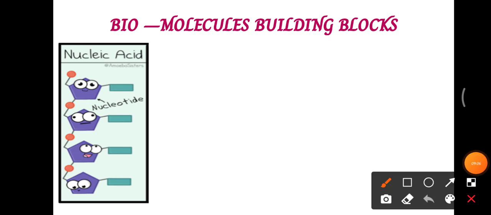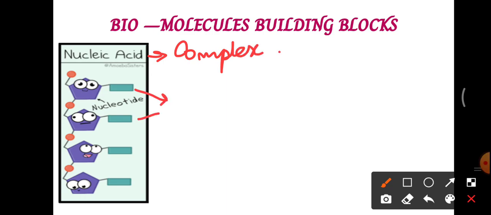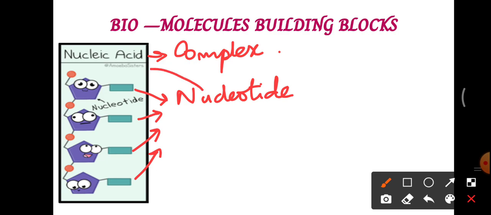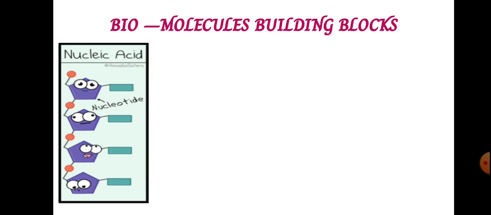Nucleic acid is a complex molecule. Complex molecule means it is made up of single units. The single unit is called a nucleotide. So many nucleotides combine together and form the nucleic acid.